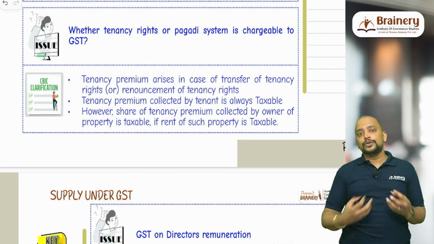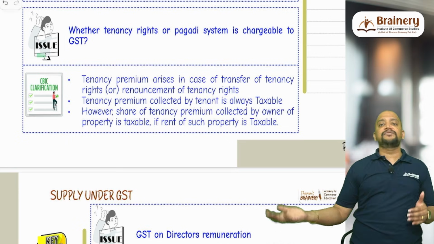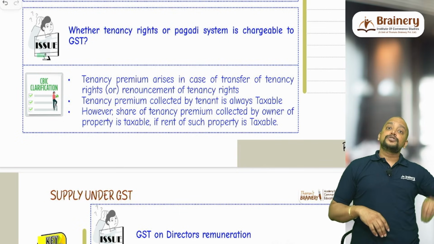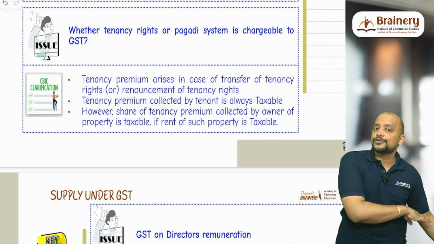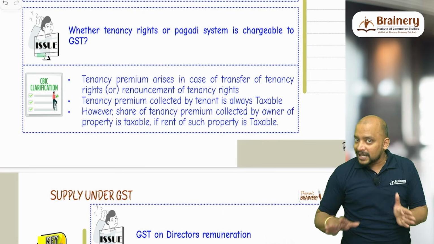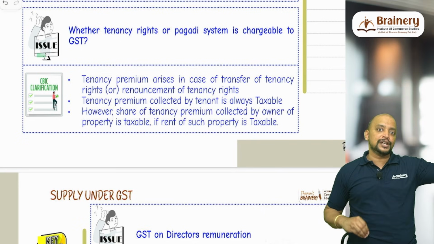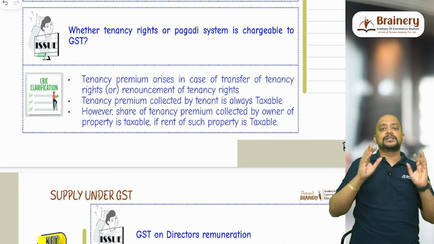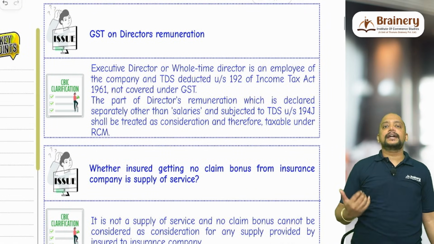Now what I will do, a share of that premium I will share with the property owner. Say for example, I received 50,000 as tenancy premium and 20,000 I give to the property owner. So if the rent of that property is taxable, the 20,000 received by property owner also taxable. If the rent of that property is exempted, the tenancy premium share of 20,000 received by property owner is exempted. But what about the tenancy premium received by me? It will always be taxable in my hands. Okay, that is this.